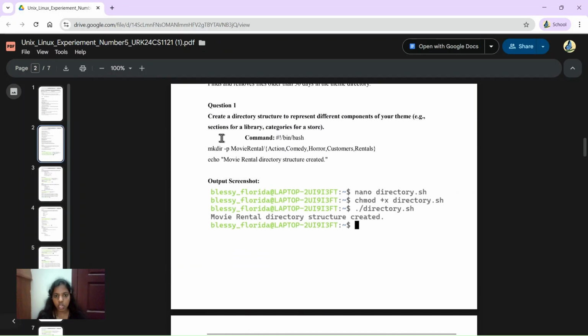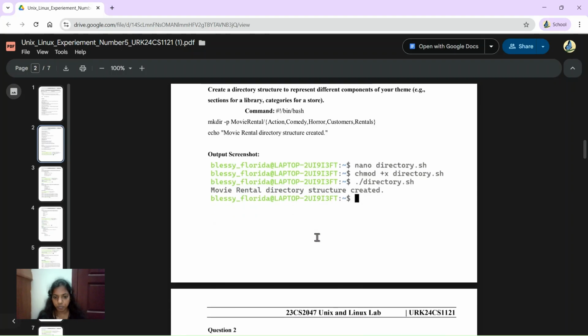The first question is to create a directory structure to represent different components of your theme. So here I have created five types of genre: action, comedy, horror, customers, and rentals. According to that, the commands will be created and the directory will be created. Inside the nano directory script file, I've given this command, and after changing the permission and running the program, it will display movie rental directory structure created.